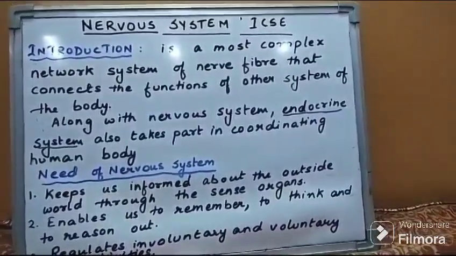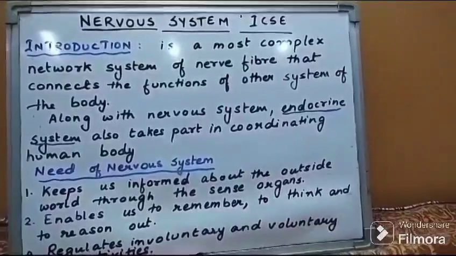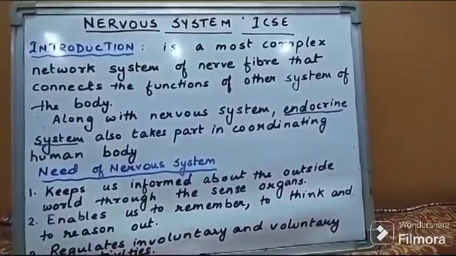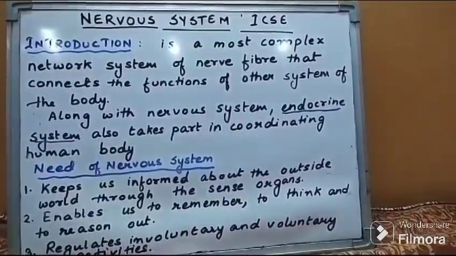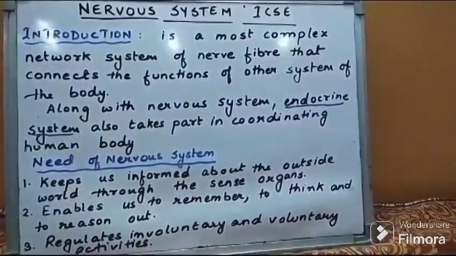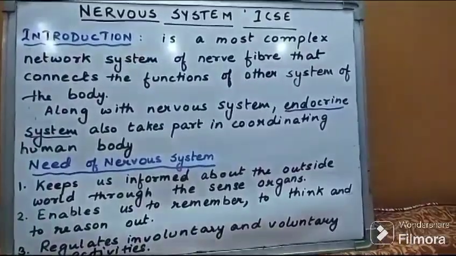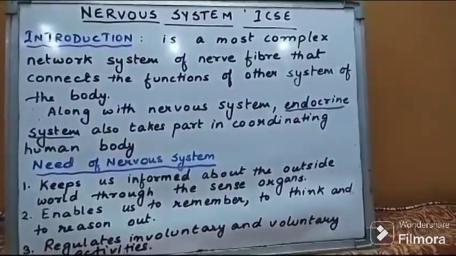Today we will be doing the chapter Nervous System of class 10 ICSE. Starting with the introduction part, the nervous system is the most complex network system of nerve fibers, that is, bundles of neurons, that connects the functions of other systems of the body.